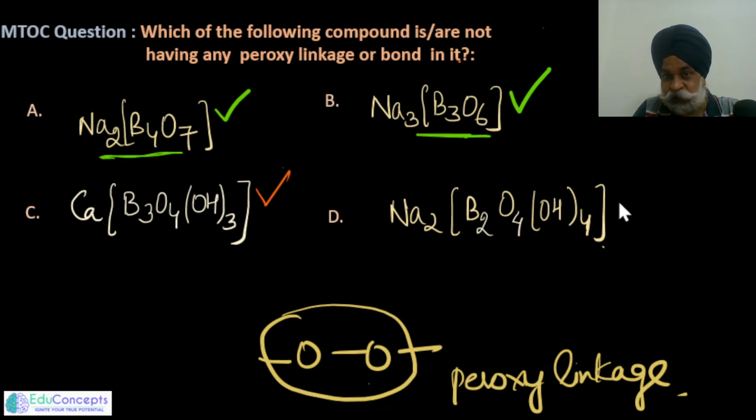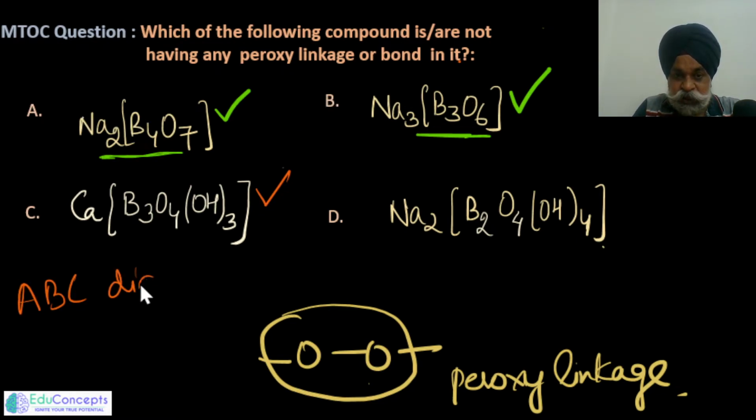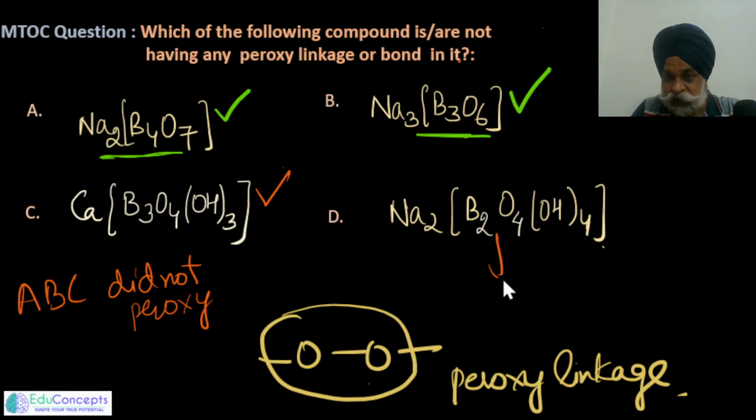This does have peroxy linkage. So which of the following compounds does not have peroxy linkage? These 3, A, B, C, did not have peroxy linkage. These did not have peroxy, but this one does have peroxy linkage.